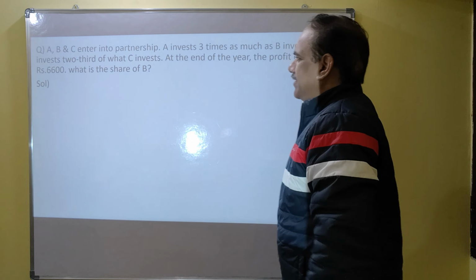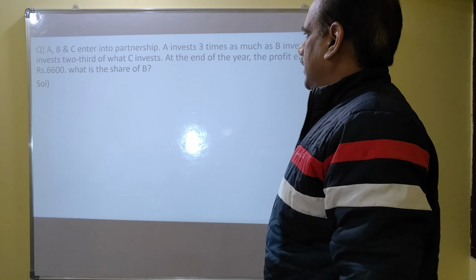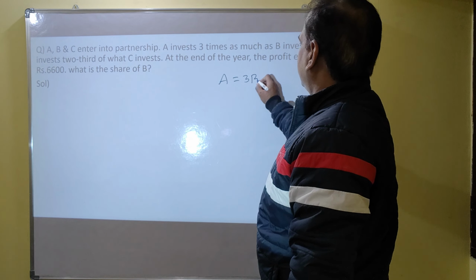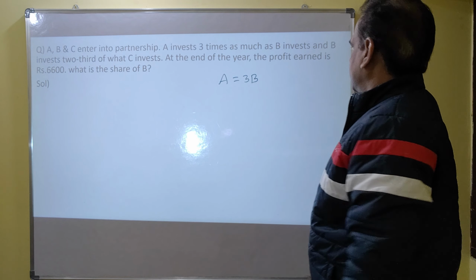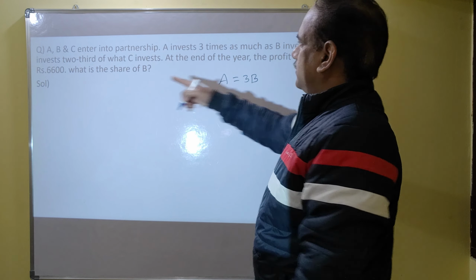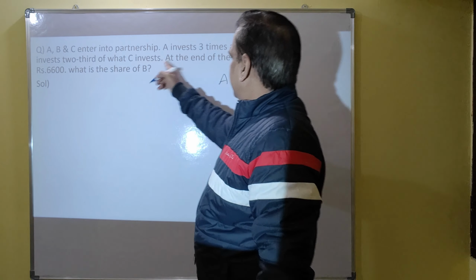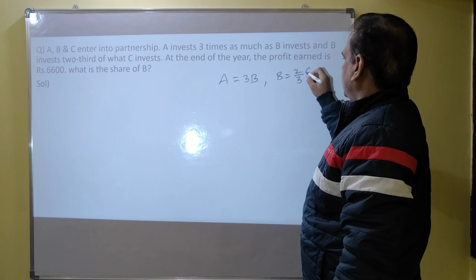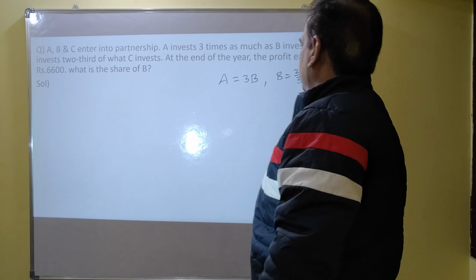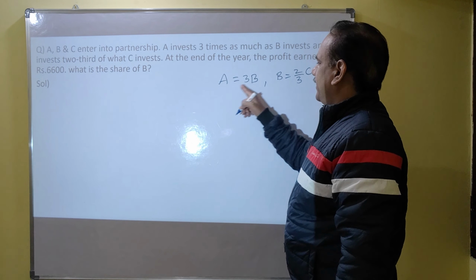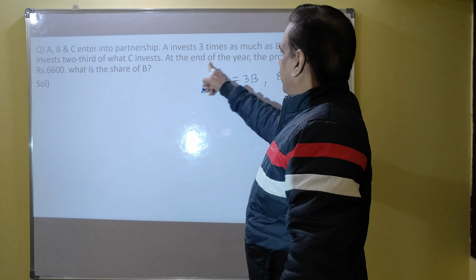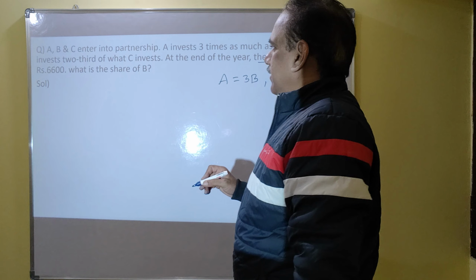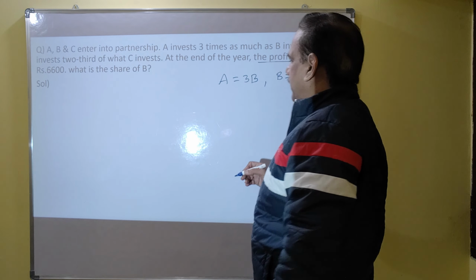Coming to this one, A, B, C enter into partnership. A invests 3 times as much as B invests, and B invests 2/3 of what C invests. So we need to find the ratio between A, B, C. At the end of the year, the profit is 6,600. What is the share of B?